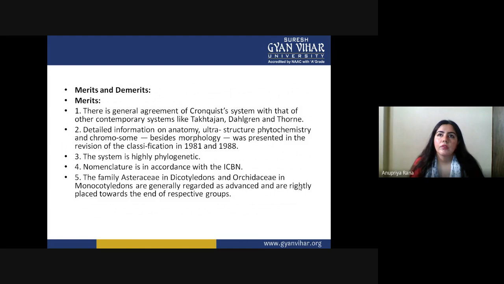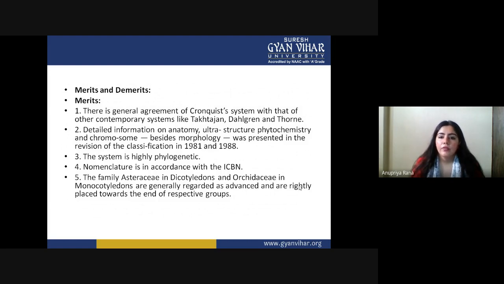So he didn't just talk about the morphology. He also talked about every feature based on the anatomy, internal structure, ultrastructure, phytochemistry, the chemistry of the plants, and their chromosomes. So all the major parameters have been considered in the Arthur Cronquist classification.